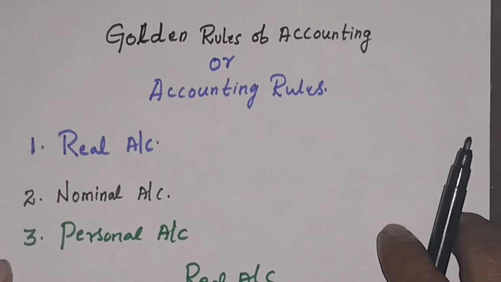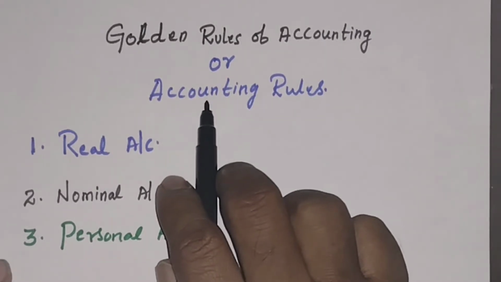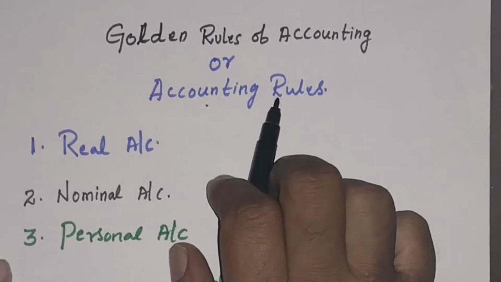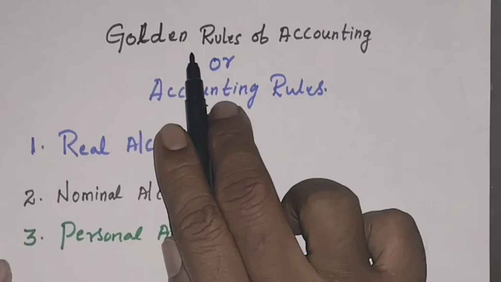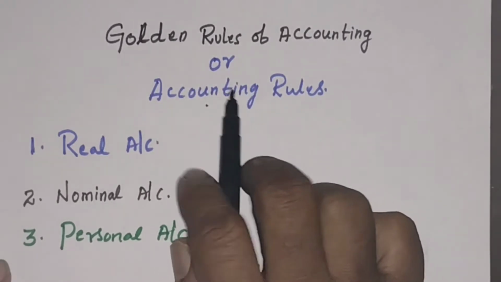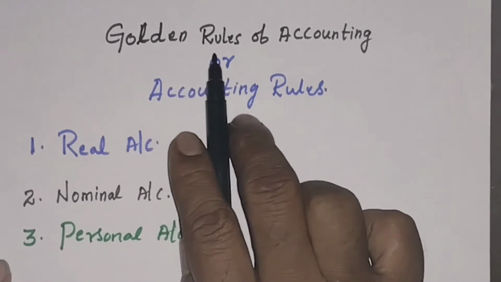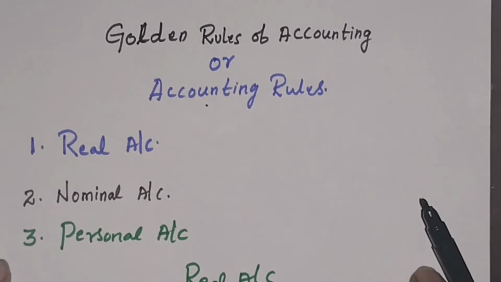Normally when you are students in the class, we explain all of these as accounting rules. But mainly when you go for an interview in any concern, instead of asking about accounting rules, they will use the term golden rules of accounting. This is the very first and foremost information every accounting student must remember.